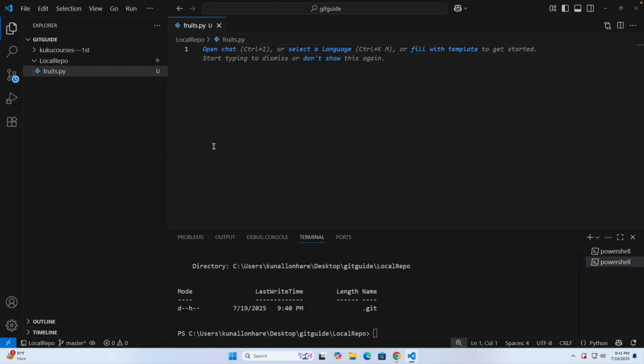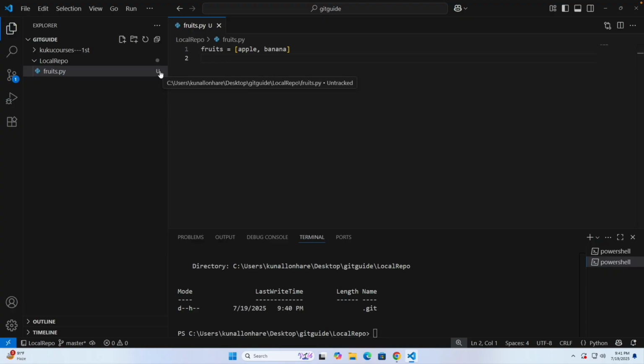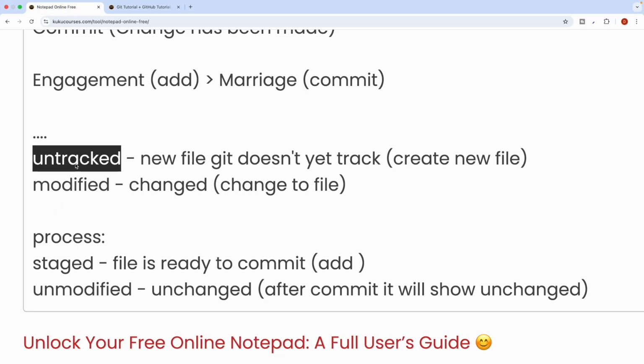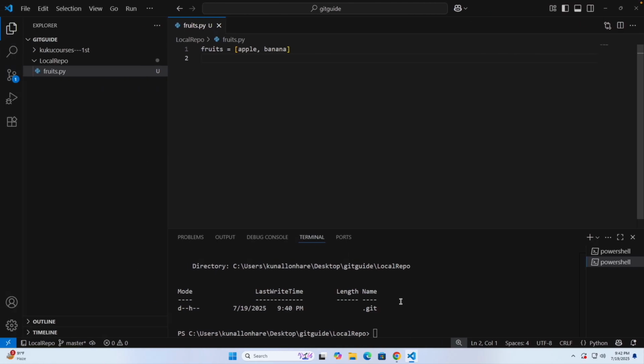Okay, so let's say I write fruits I love, let's say apple, banana. Don't worry, it's about the Python. But what I did is that I created one file inside it, and if you press Ctrl and S to save it, you can see it's showing a U. Okay, that means untracked, because you all know that when we create a new file, it basically shows untracked.